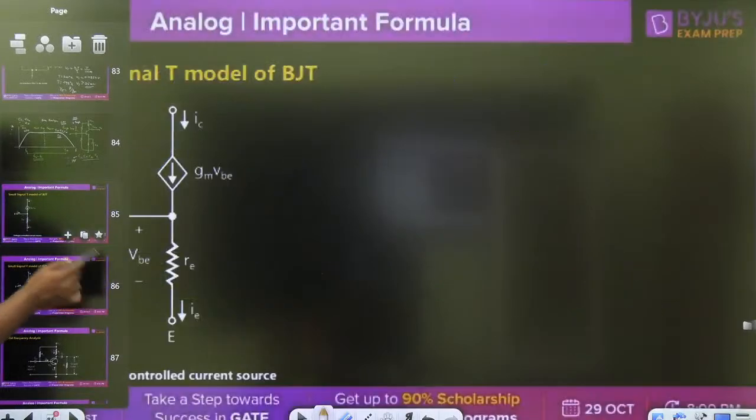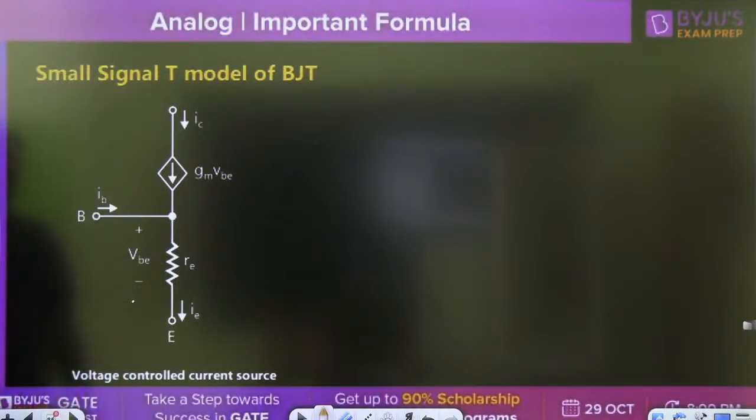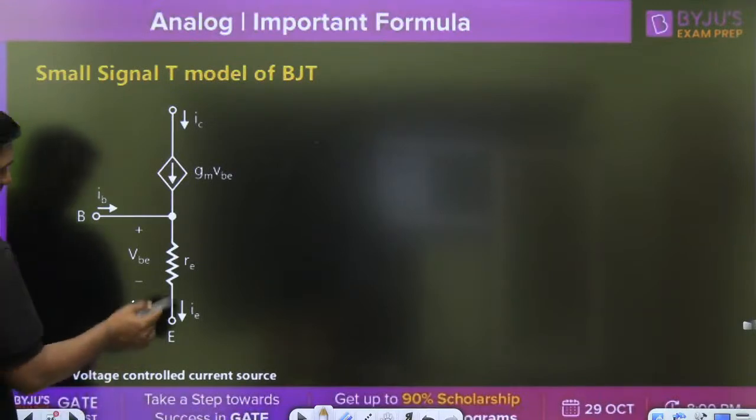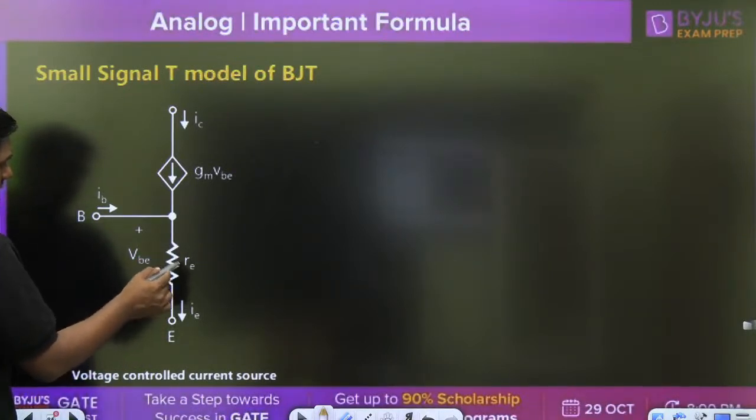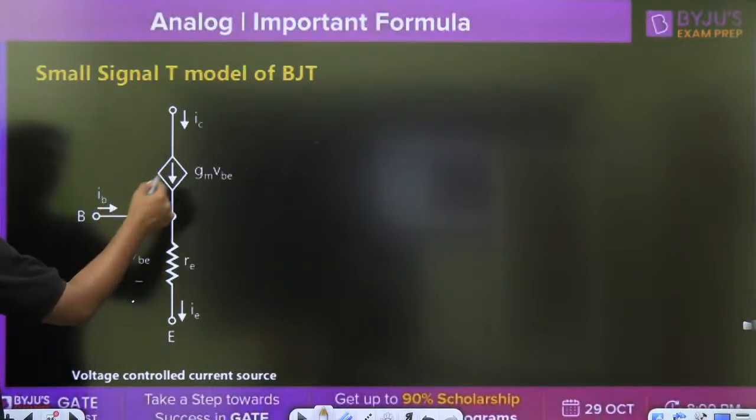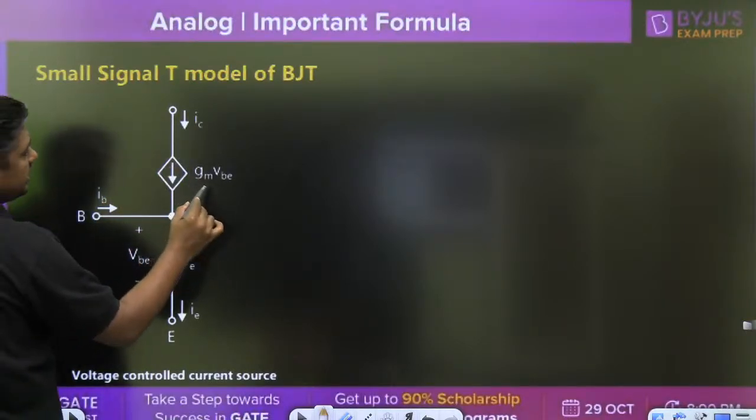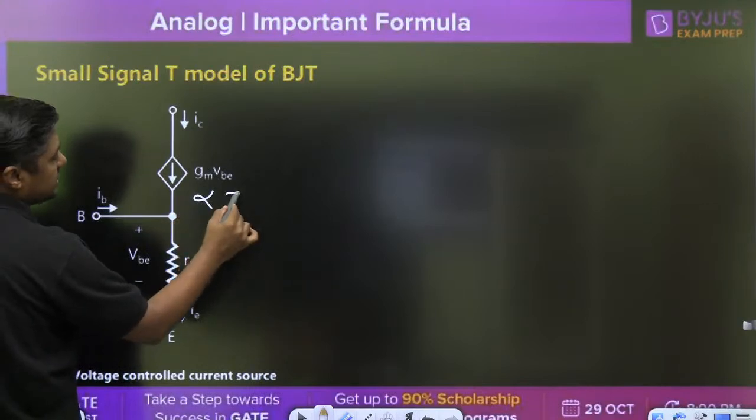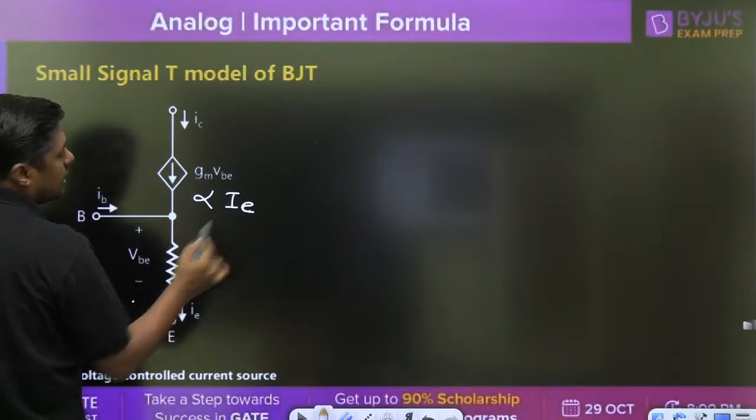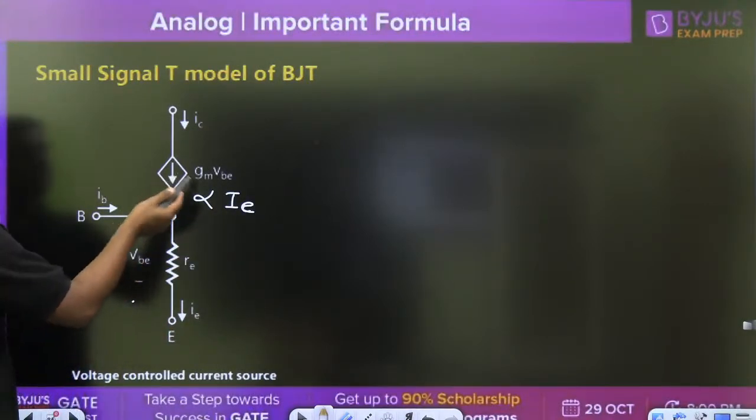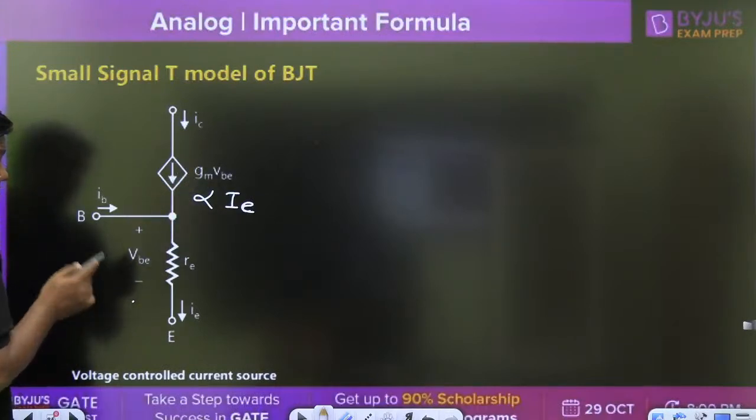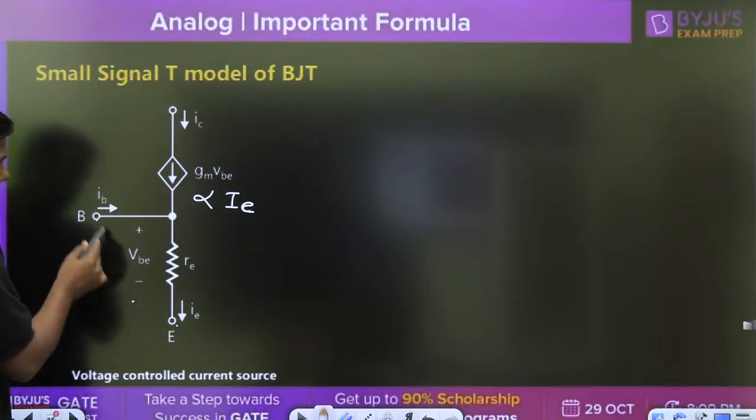This is called the T model, the small signal T model for BJT. Here, in the emitter terminal, we are connecting the RE. This is the base terminal, gmVb, or sometimes this collector current is represented by alpha IE. Alpha IE is also correct. gmVb is also correct. Vb is nothing but the voltage across base and emitter.